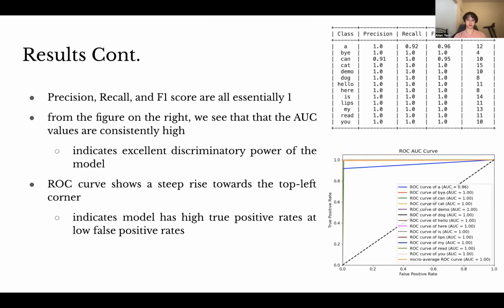Here's a continuation of my results. So for each class, I also calculate the precision, the recall, and the F1 score. And they're essentially all one, which indicates that my model has a high true positive rate and a low false positive rate. And this can be shown even more with the figure on the right, where I graphed the ROC curve and calculated the AUC values. The AUC values, like the previous metrics, are all basically very high. And this indicates that my model has excellent discriminatory power.